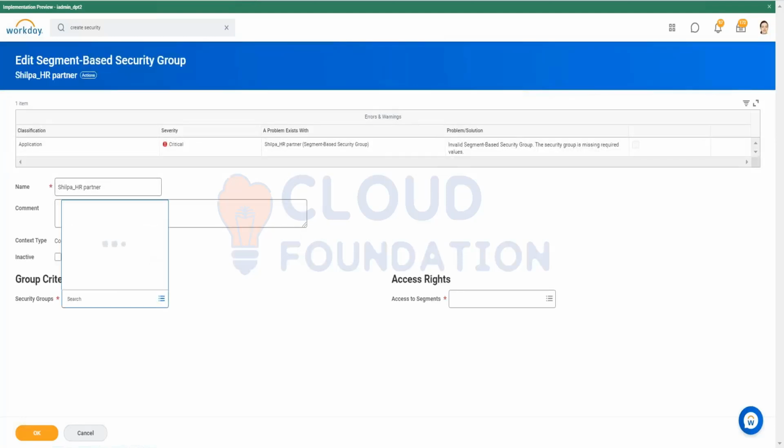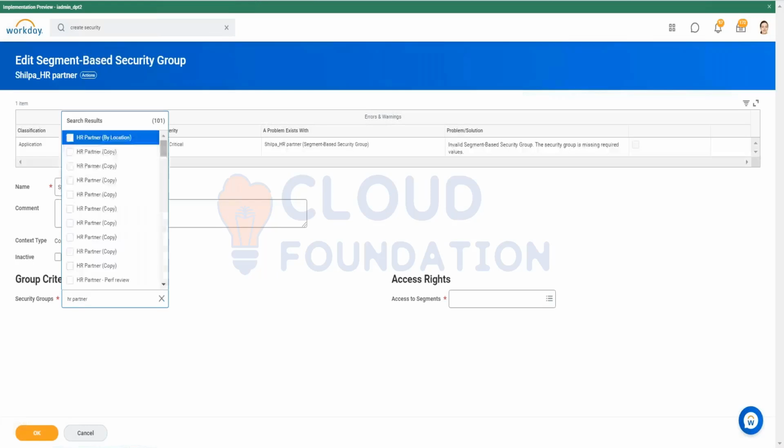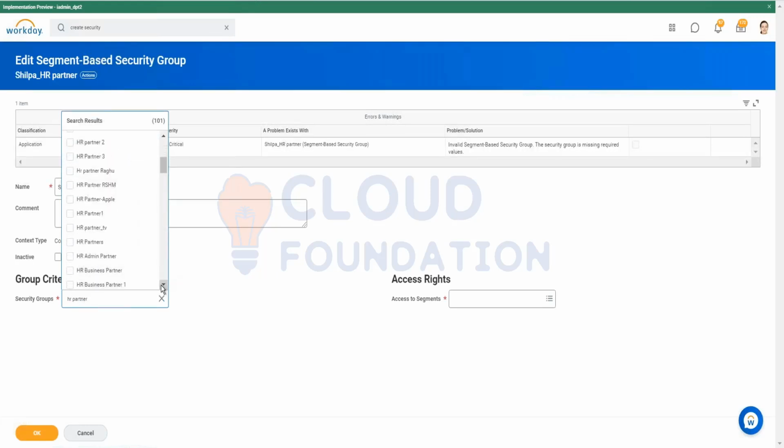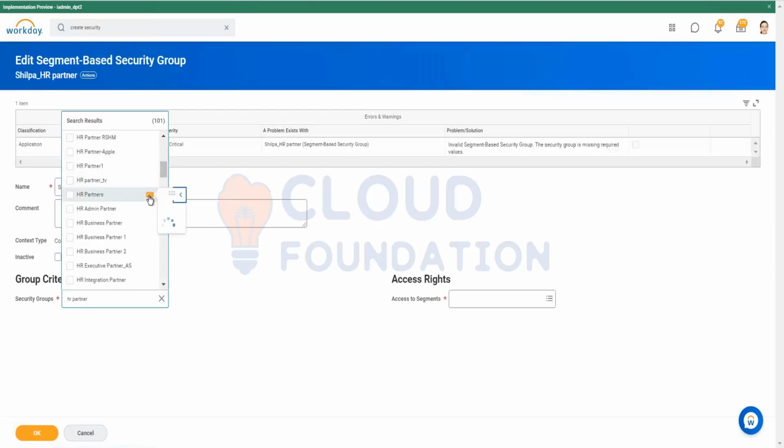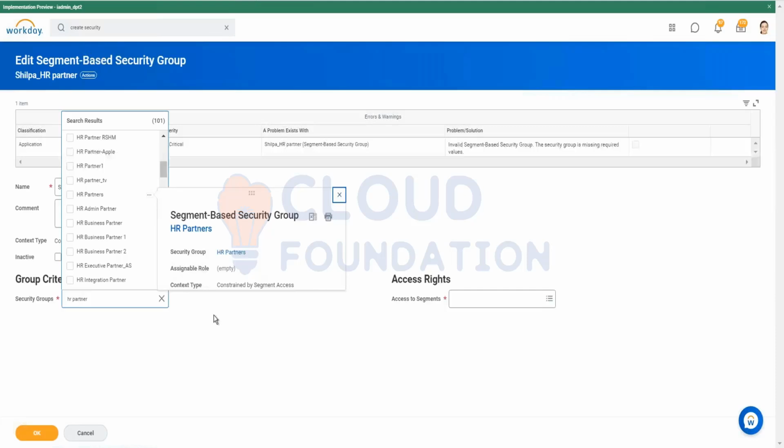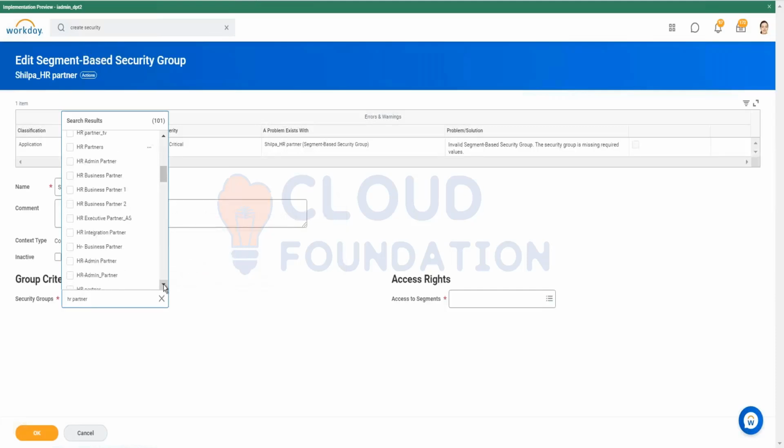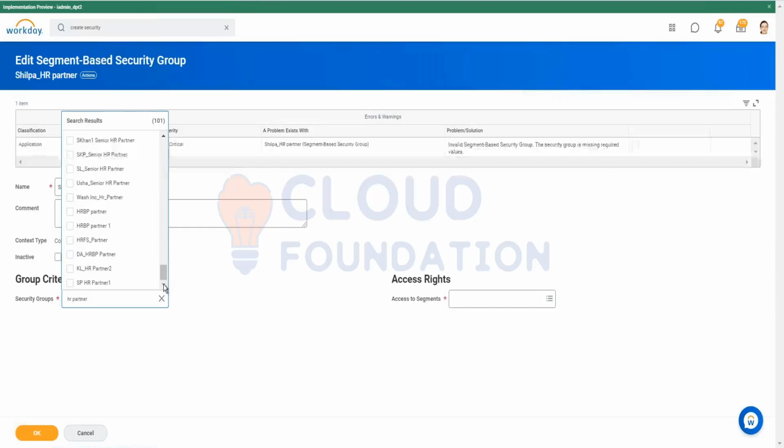Okay, so over here, HR partner will come. We will check if it is Workday defined and we'll keep that one. I think it's above only. Yeah. Okay, the first one.